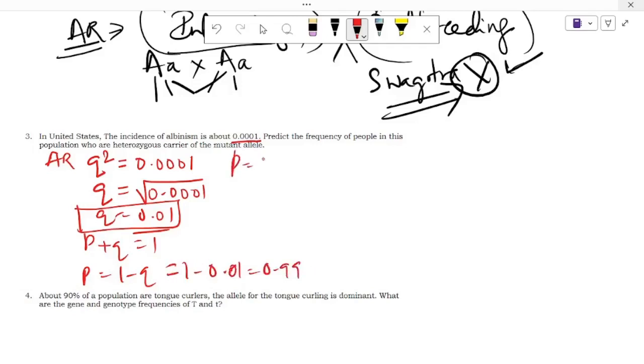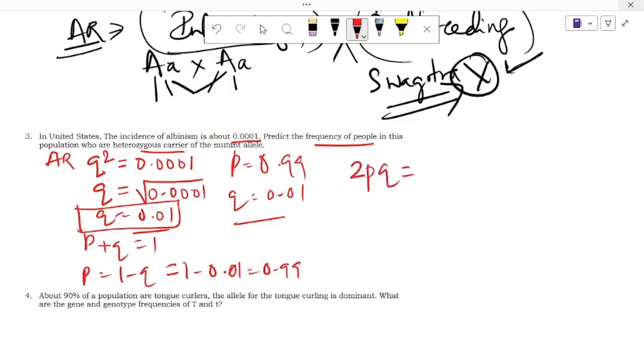P is equal to 0.99. Q is equal to 0.01. Then what is the question here? Frequency of people who are heterozygous carriers of the population. Heterozygous carrier means you need to calculate 2pq.